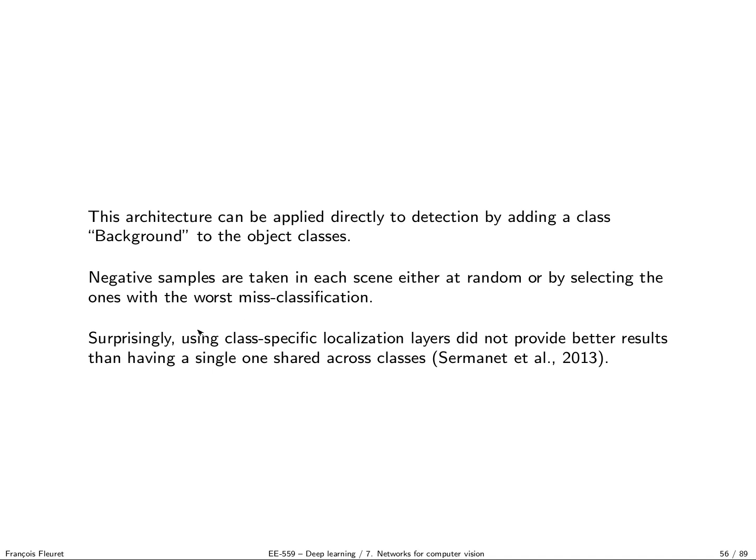An interesting fact from Sermanet's work, something that has been observed many times since, so it's not just their algorithm or framework that does this, is that using class-specific localization layers does not help, which is very surprising. You would expect that to predict the bounding box around a bird, you need something very different from what you need to predict the bounding box around a car or a tree. But in practice, that's not the case. So you can really have a bunch of layers predicting the class, and a bunch of layers predicting the bounding box, but those are two parallel pathways that do not communicate with each other.